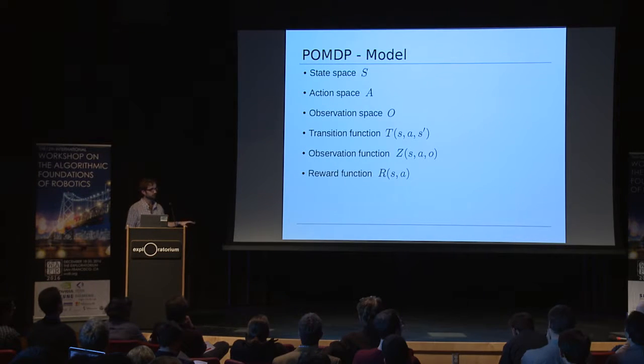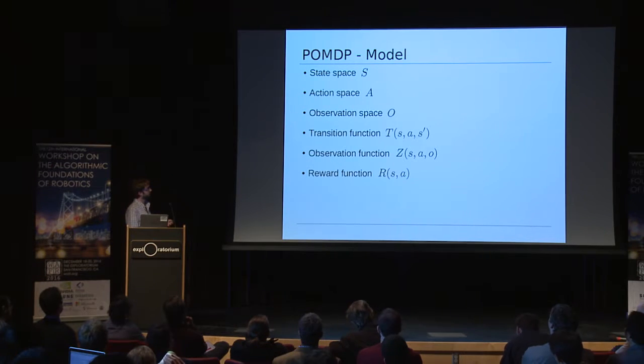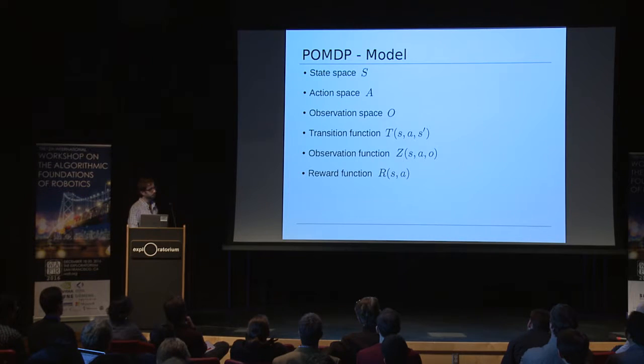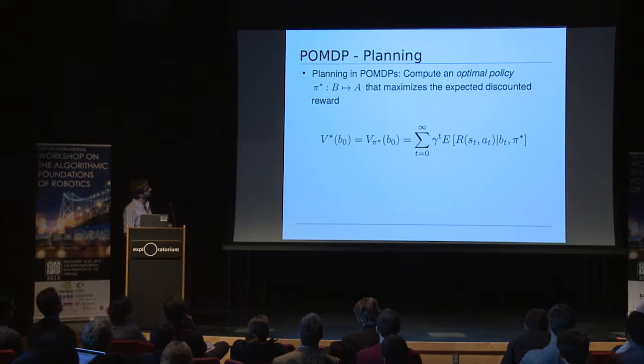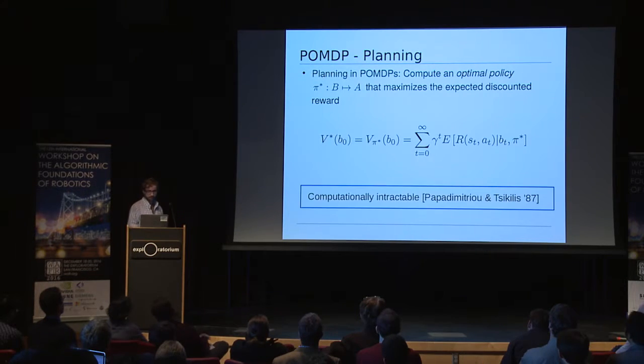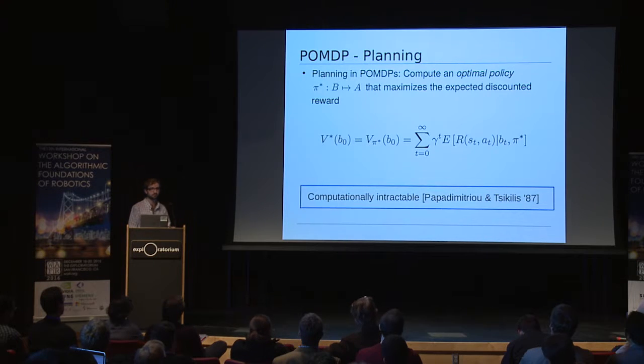Now, due to the uncertainties the robot is subject to, it never knows the exact state it's in. Hence, instead of planning with respect to single states only, we plan with respect to probability distributions over the state space called beliefs. And the goal here is to compute an optimal policy, which is a mapping from beliefs to actions that maximizes the expected discounted reward the robot will receive when following this policy. Unfortunately, it has been shown that calculating the optimal policy is computationally intractable in general, but nowadays we have approximate optimal POMDP solvers that are tractable for realistic motion planning tasks.